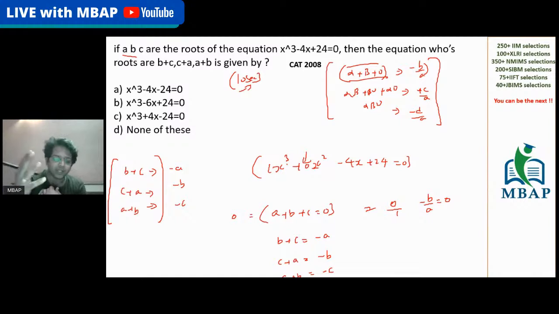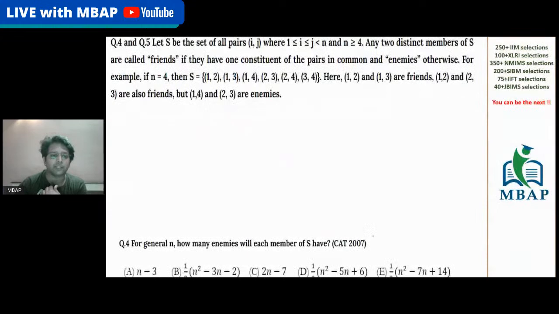If you have understood this, it's a matter of the next 5 seconds and the answer will be out. The original equation had the roots a, b, and c. You have to form the equation where the roots are minus a, minus b, and minus c. I have told you one thing, let me take you back to the slide which I have given you here.